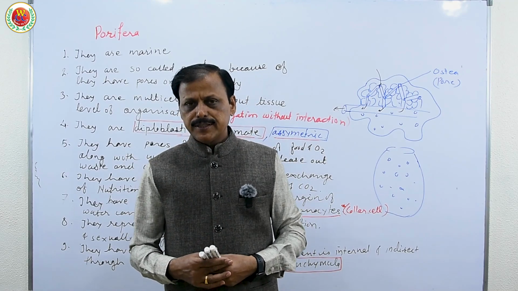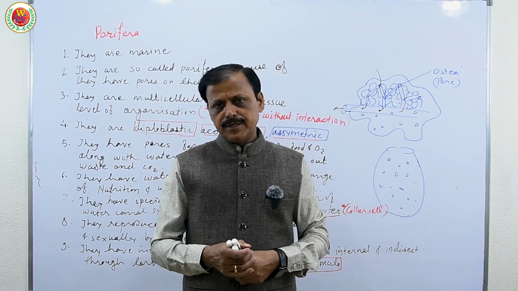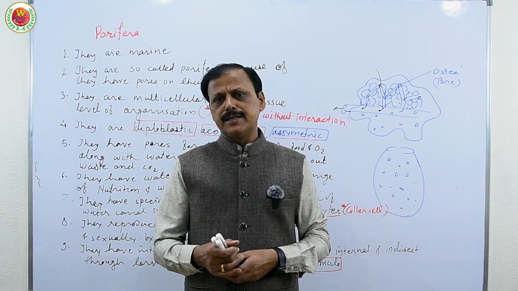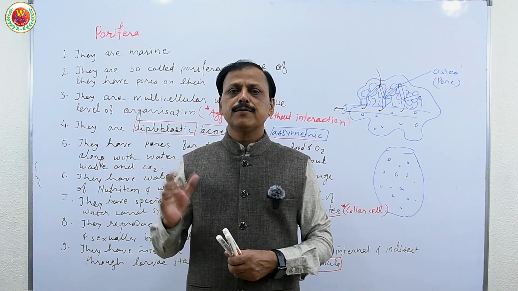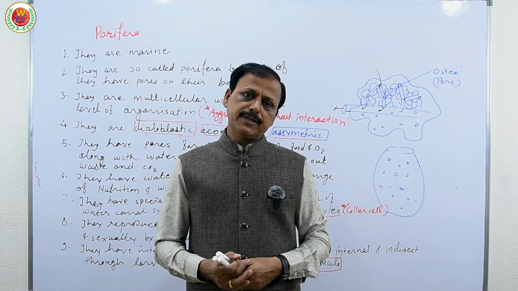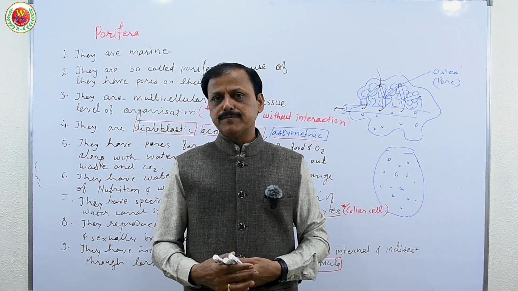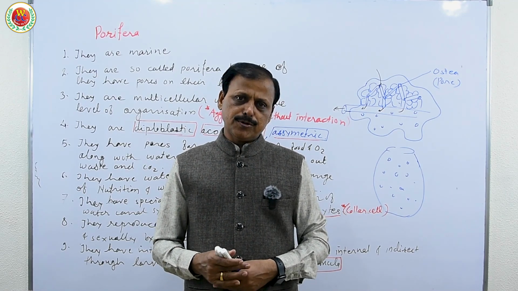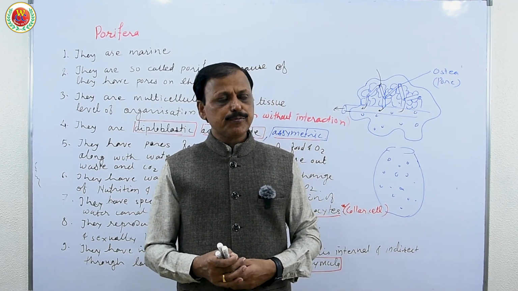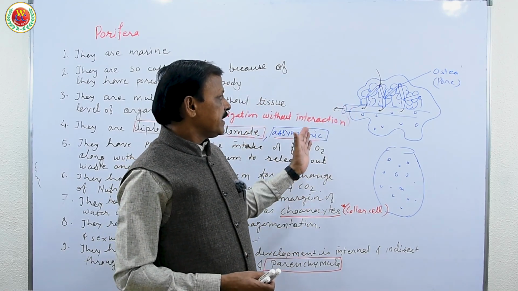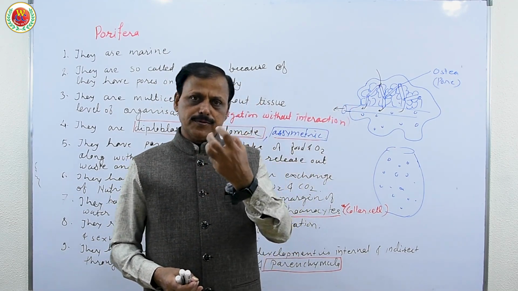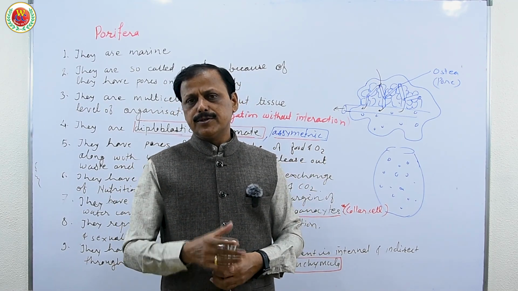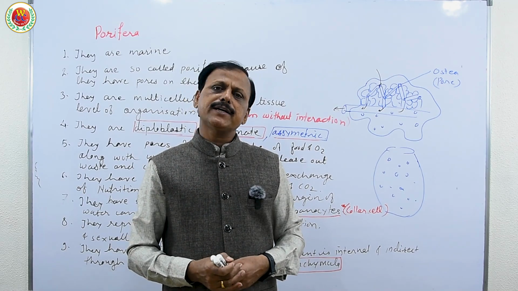Now, one more thing that is very important to note about this Porifera phylum or every phylum is their general examples, the general names of the organisms belonging to the phylum, and the scientific names or nicknames given to them. They say bath sponge, Spongilla is known as bath sponge. So this is what you have to remember as an example, and we will provide you the list of that example in our photo part. That photo will be attached with this video. There you will have the name with scientific name and nickname.